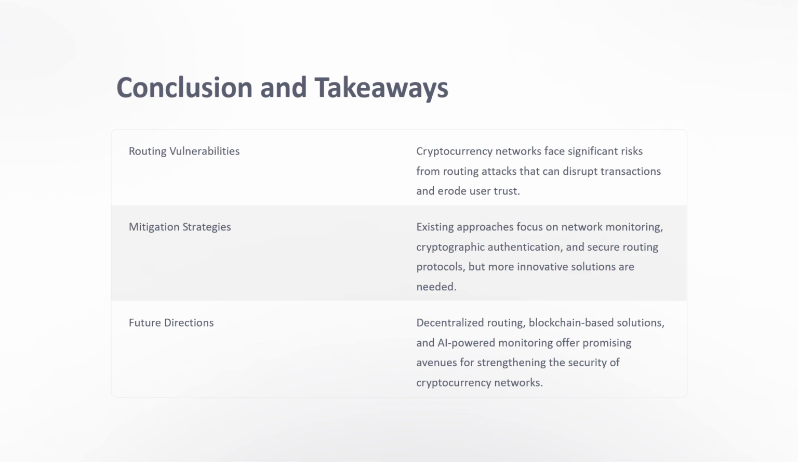Future direction: decentralized routing, blockchain based solutions, and AI powered monitoring offer promising avenues for strengthening the security of cryptocurrency networks. So these three key points, decentralized routing, blockchain based solutions, and AI powered monitoring, offer promising avenues for strengthening the security of cryptocurrency networks.